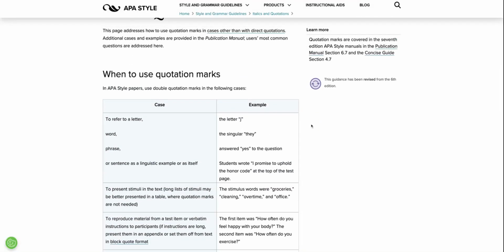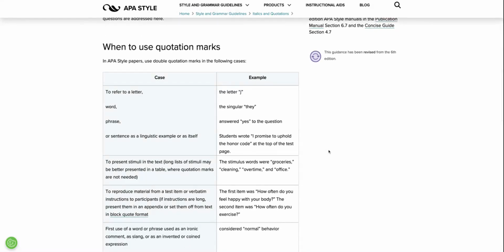We use quotation marks when we are referencing a specific letter, word, or phrase, or a sentence that's used as a linguistic example or as itself. What I mean by that is, in this example, we are referencing what the student wrote. So we would put those double quotes around exactly what the student wrote.